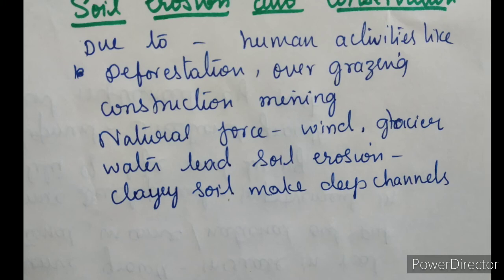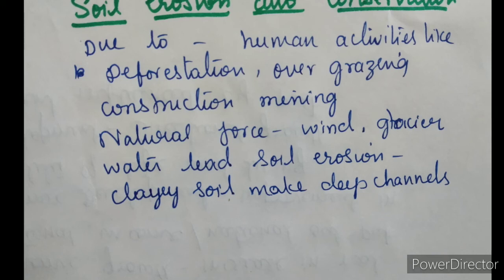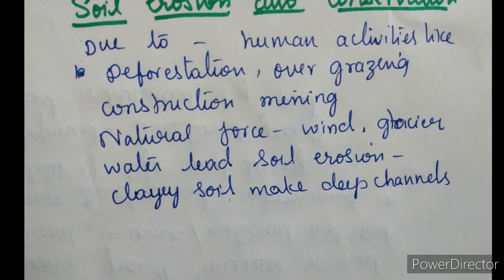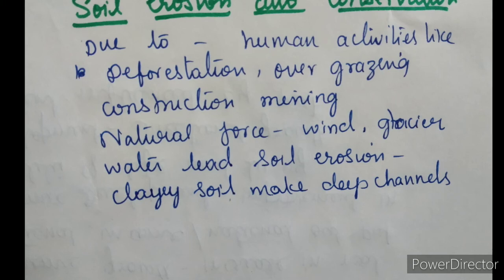Plowing along the contour lines can decelerate the flow of water down the slopes. This is called contour plowing. Steps can be cut out on the slopes, making terraces. Terrace cultivation restricts erosion. Western and central Himalayas have well-developed terrace farming.